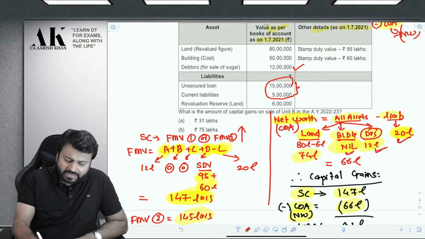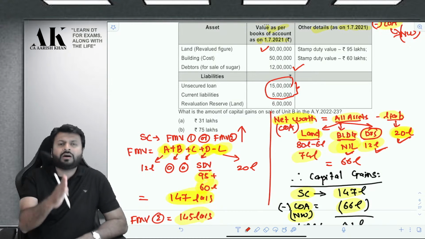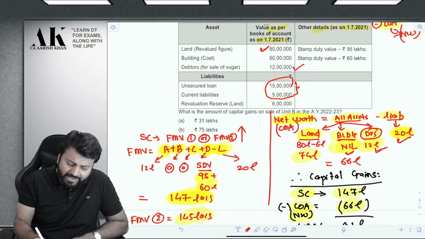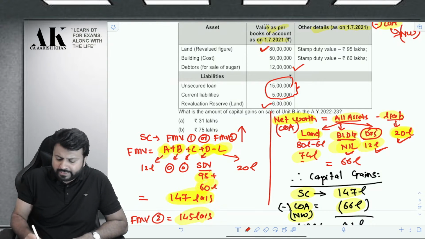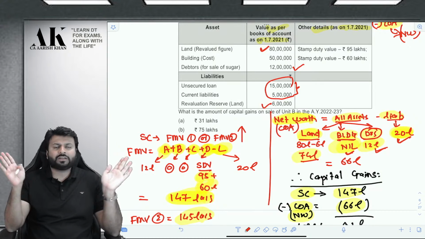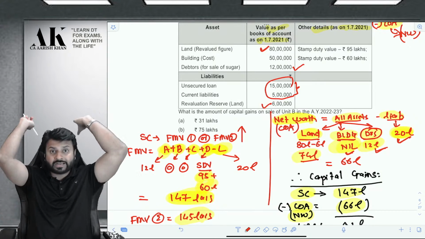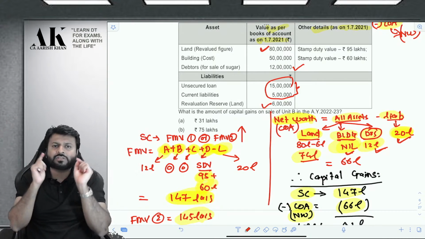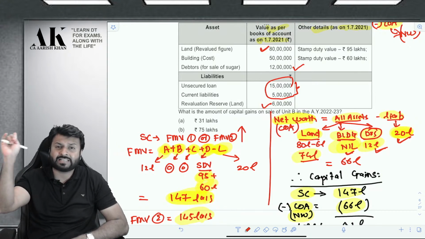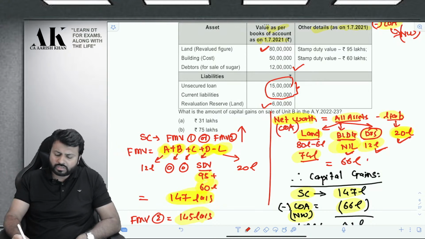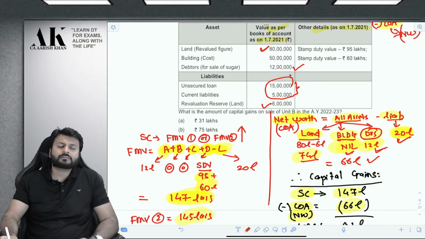And what about land? Land will be taken at an amount excluding revaluation. So 80 lakh is the value of land. Reduce 6 lakhs as revaluation, take 74 lakh as land value. So the land will be 74 lakh excluding revaluation, building nil because you have already claimed deduction under 35AD. Net worth says that the value of such asset on which you have claimed deduction under 35AD shall be taken as nil. And debtors will be taken at book value. And liability will be taken at book value. So the cost of acquisition is 66 lakhs.